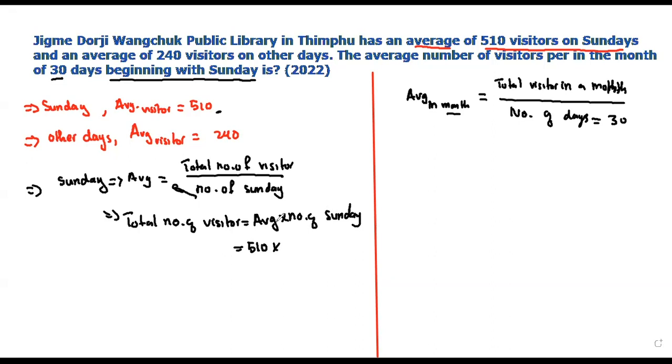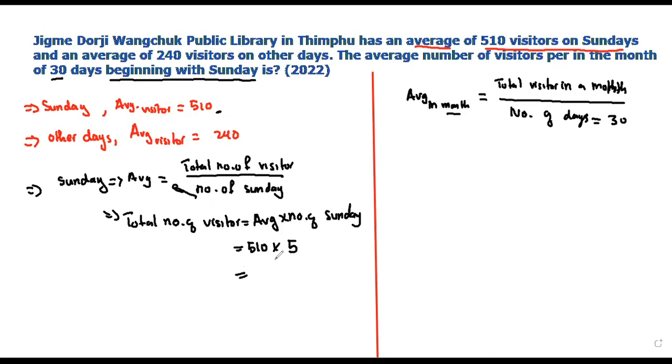30 days divided by 7 gives only 4 Sundays with 2 extra days, but the question says the month should begin with Sunday, so Sunday plus Sunday, there will be 5 Sundays in a month when it begins with Sunday. The first day of the month is Sunday, so there will be 5 Sundays. On a calendar you will find that the number of Sundays is 5.